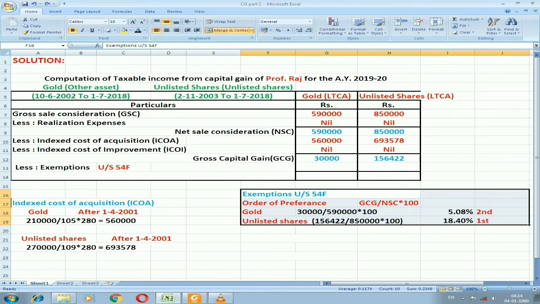So as you can easily say, first preference we can give to unlisted shares. Then the second preference we can give for gold. So while giving the exemption, first we are going to give the exemption for unlisted shares. If any amount is left from the exemption, from that amount we can give the exemption for the second asset, that is for gold. So let us calculate exemption for unlisted shares first.